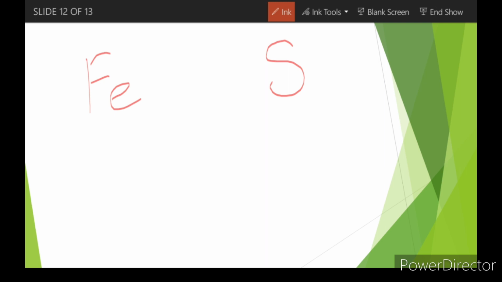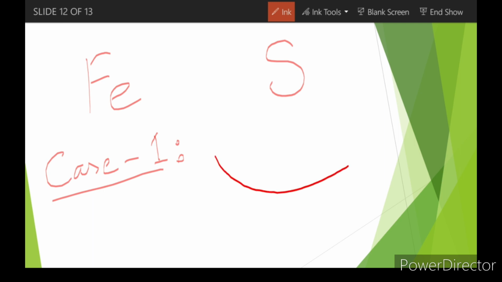I will give you two scenarios: one when I am making a mixture out of it, and one when I am making a compound out of it. Okay, now let's take scenario number 1, Case 1. Here we will be studying the mixture, and listen to whatever I say very carefully. Take a container, and just fill this container with the sulfur.